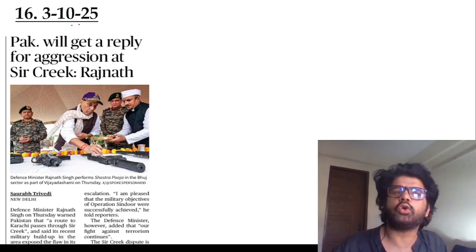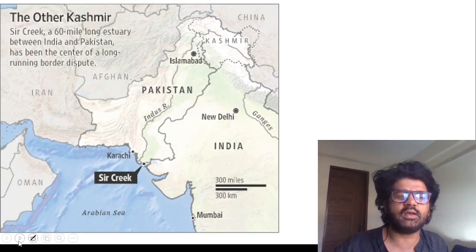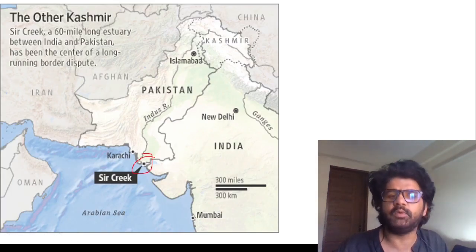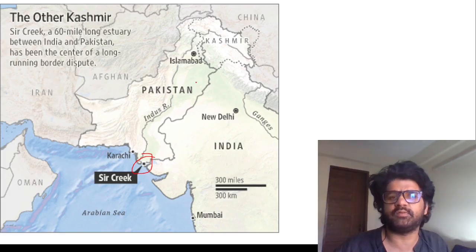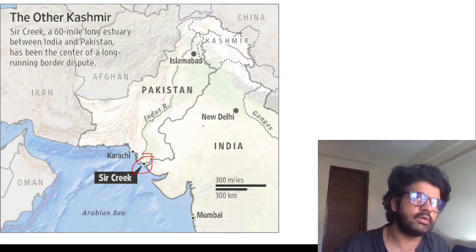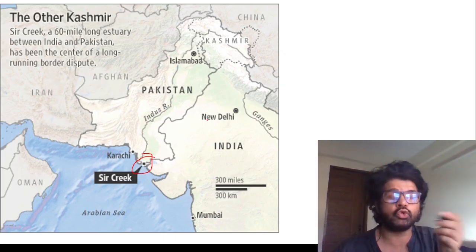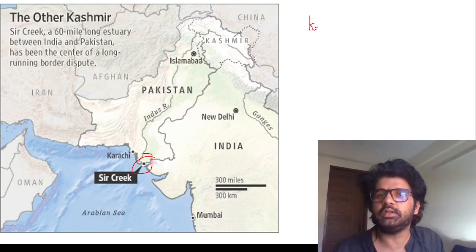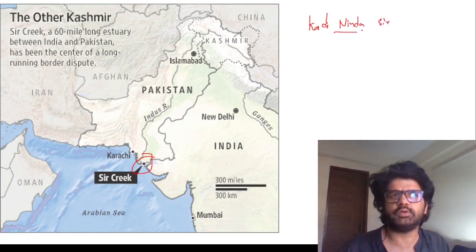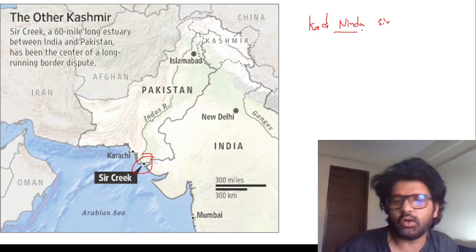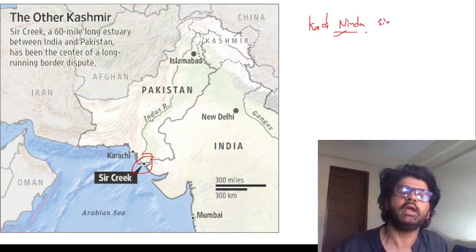Next article, 3rd October 2025: Pakistan will get a reply for aggression at Sir Creek. Sir Creek is a disputed estuary between India and Pakistan. Pakistan did stupid stuff in Kashmir, and Rajnath Singh sir, earlier people used to call him Kadi Ninda sir, meaning excessive criticism, mainly when he was in opposition. Now he is in the ruling party, so right now he is doing Kadi Ninda of Pakistani activities.